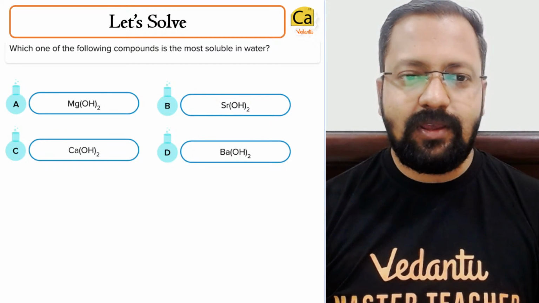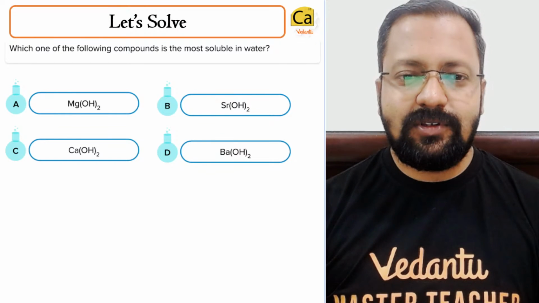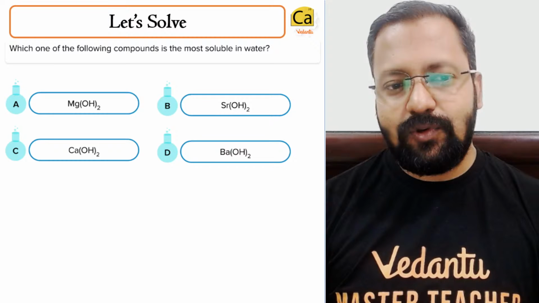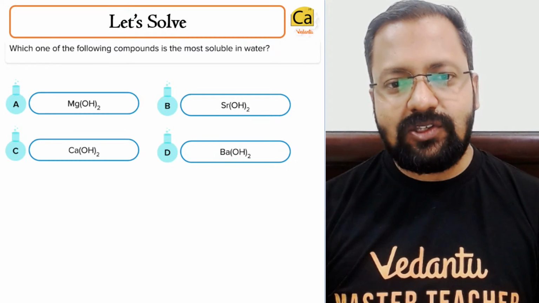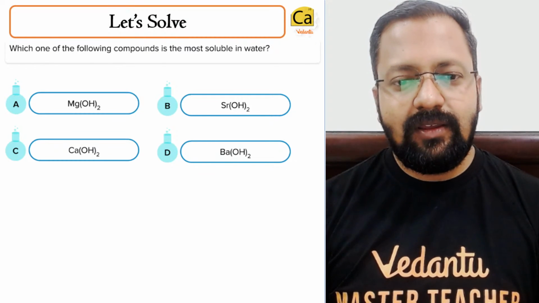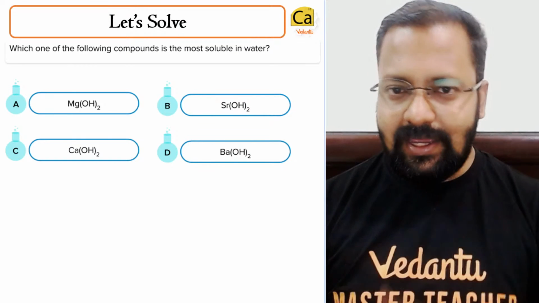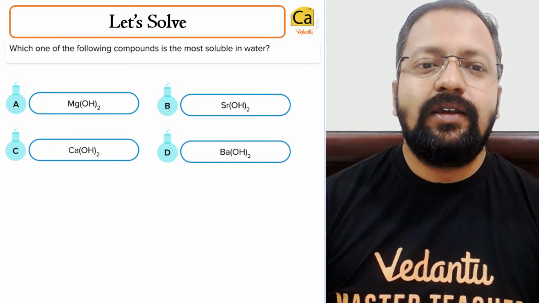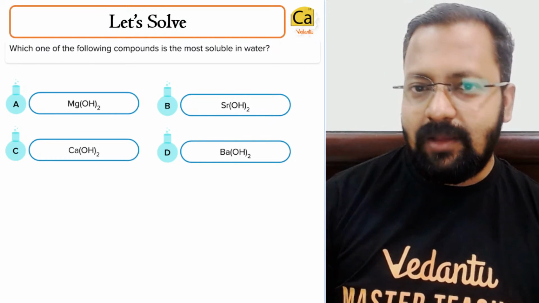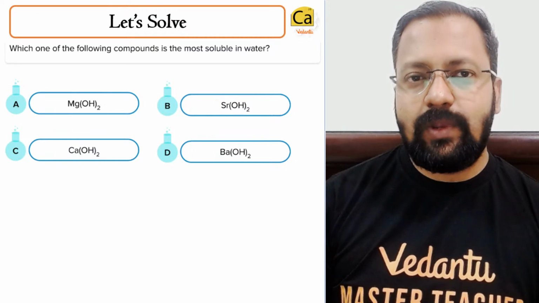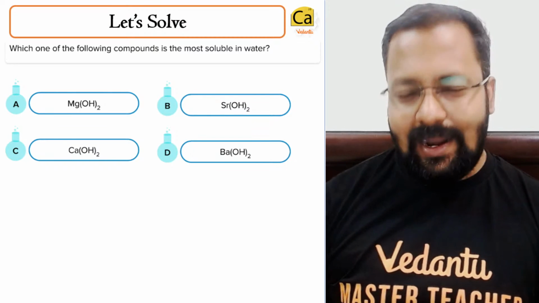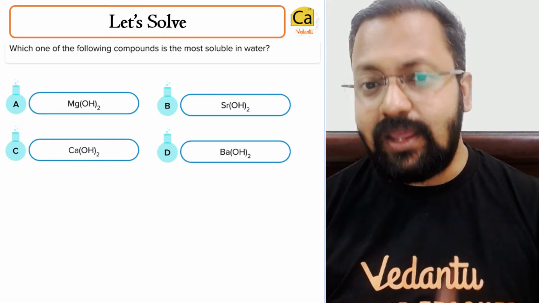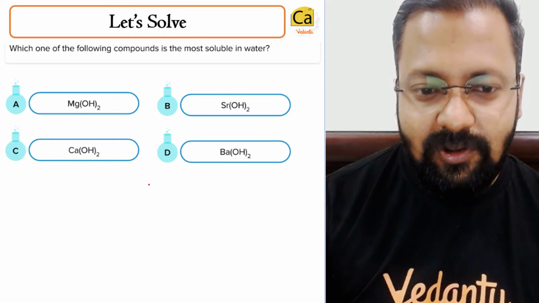Which of the following is the most soluble compound in water? Okay, most soluble compound in water. The right answer to this question will turn out to be what? Between A, B, C and D, what do you think will be the most appropriate choice? See, the most soluble compound is the one which will have the least lattice energy, so that it can dissolve pretty easily.